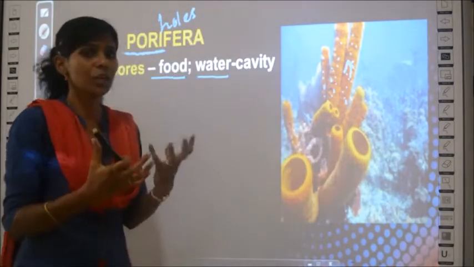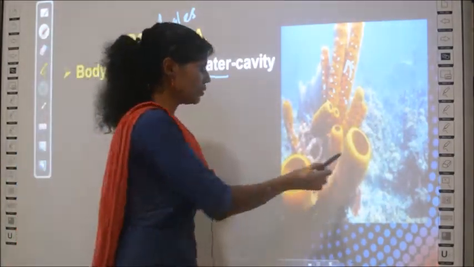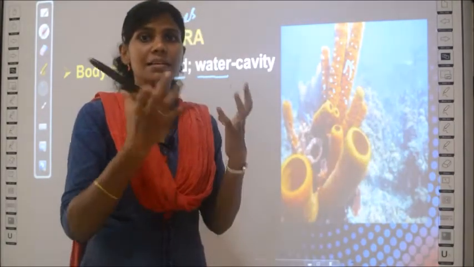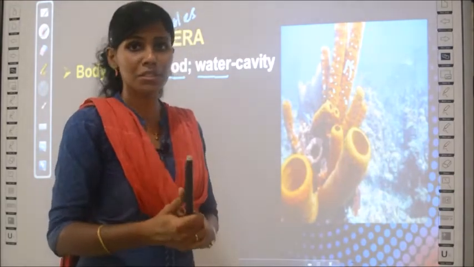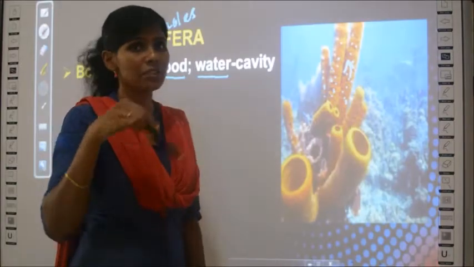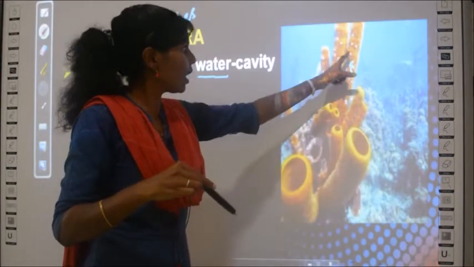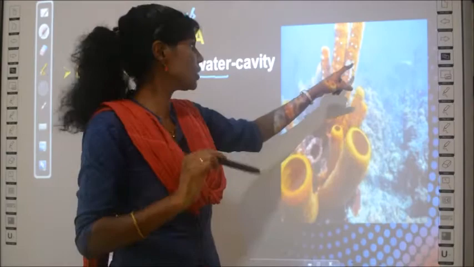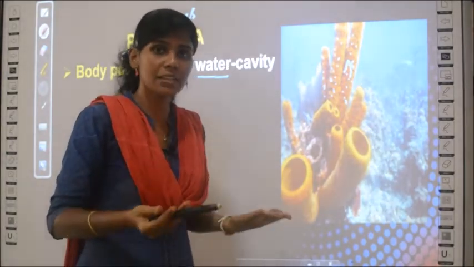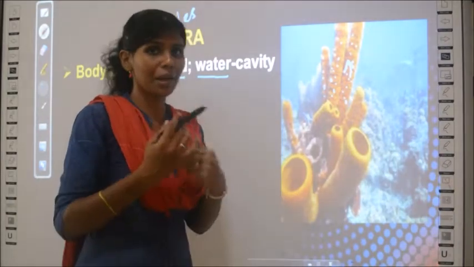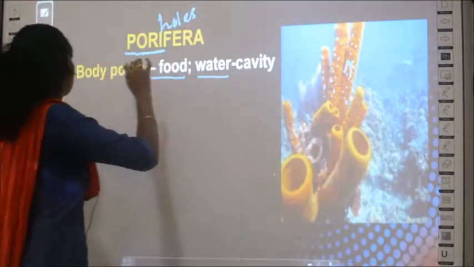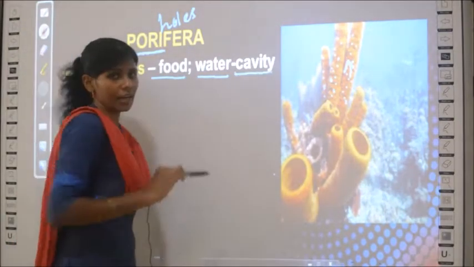Okay. So what do you have inside? You can just peep and see inside. What is inside? Nothing, right? There is a cavity. What is a cavity? Cavity means empty space. So this has a cavity or an empty space inside. Through the outer small holes, the food and water have entered inside. That cavity is called the body cavity, okay.